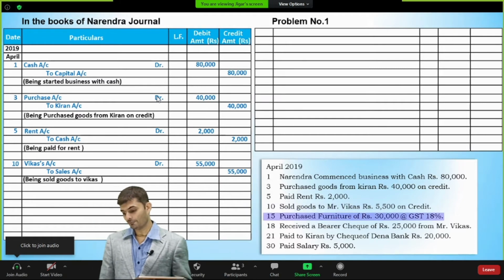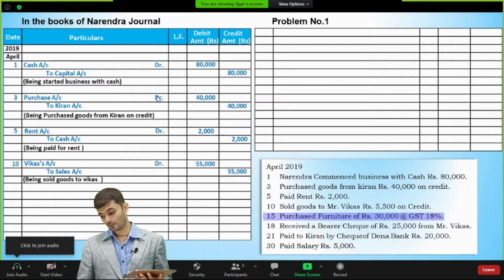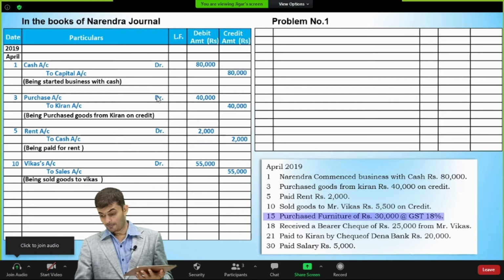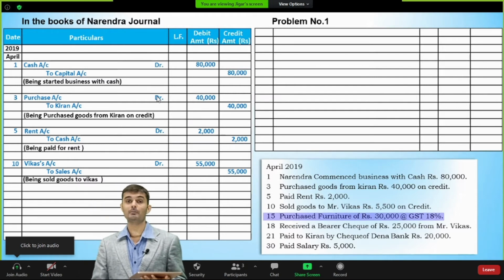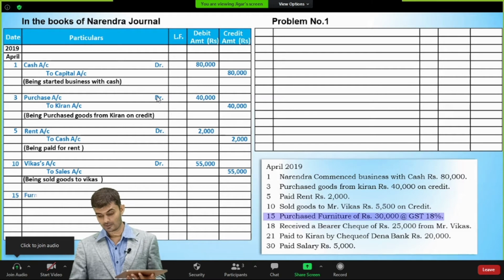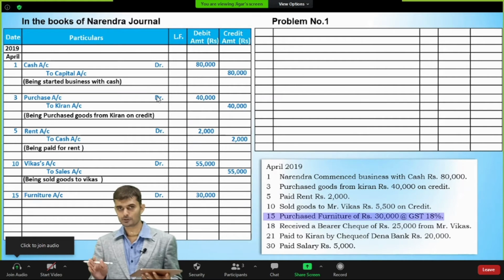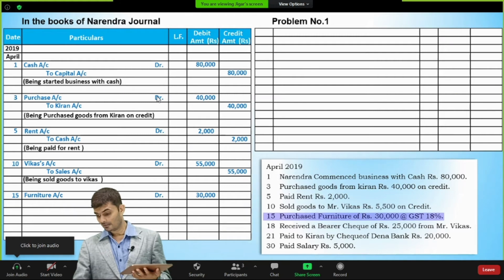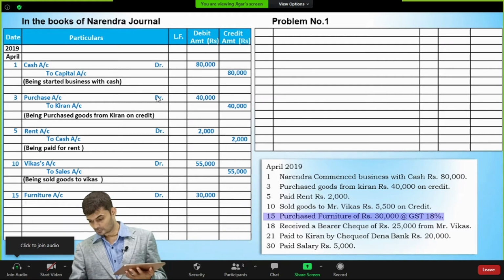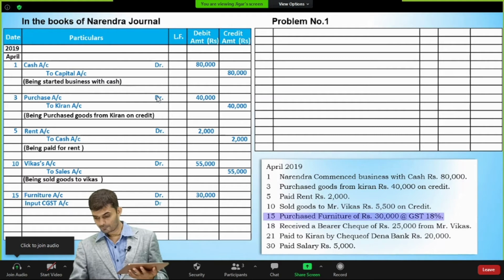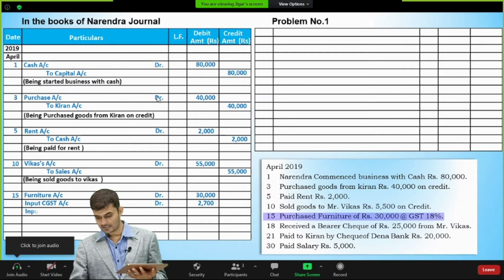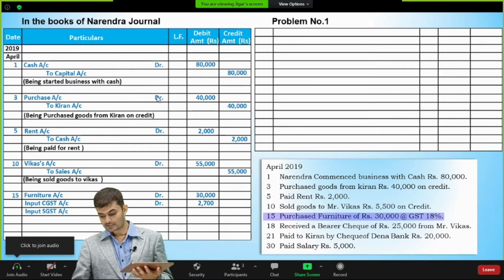Now the next transaction on 15th of April 2019, purchase furniture of rupees 30,000 at GST 18%. Now this will be a little tricky, but no issue. Furniture is a real account, that's why we'll be debiting this account. So furniture account debit for 30,000. After GST, half the portion goes to the central and half to the state. That's why we'll be bifurcating it. 18% of 30,000 will be 5,400, but we'll be bifurcating into 2,700 for central GST and 2,700 for state GST.